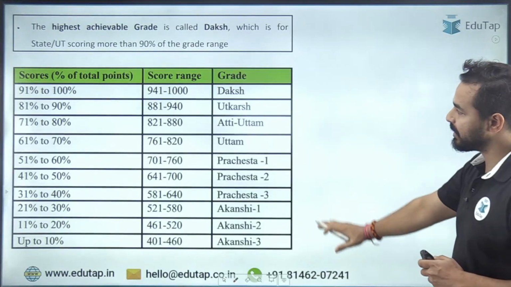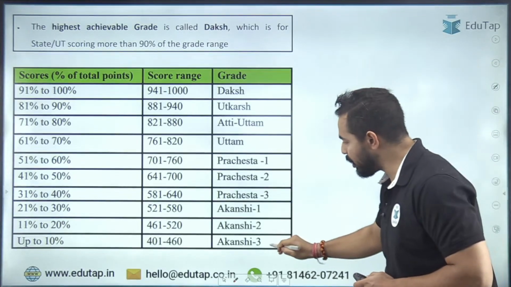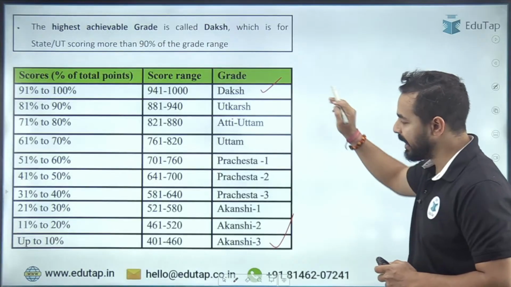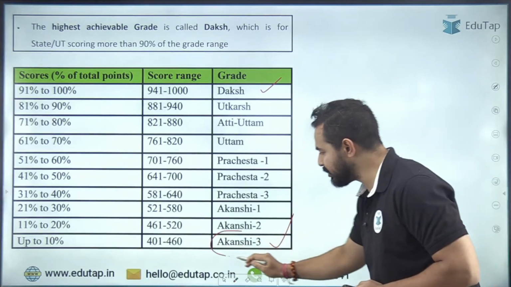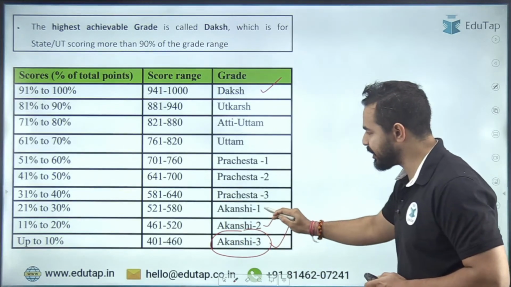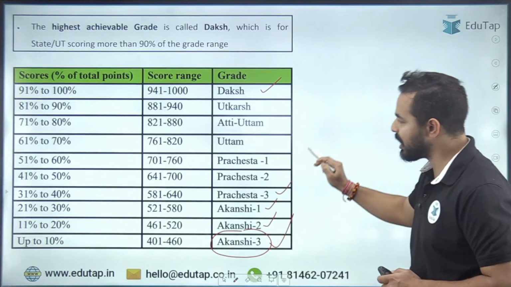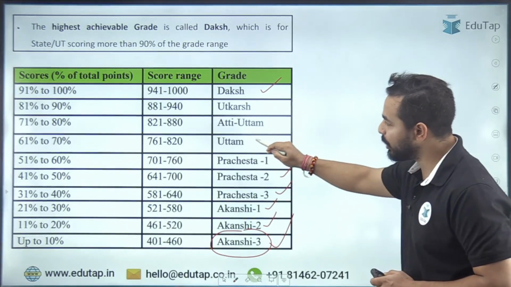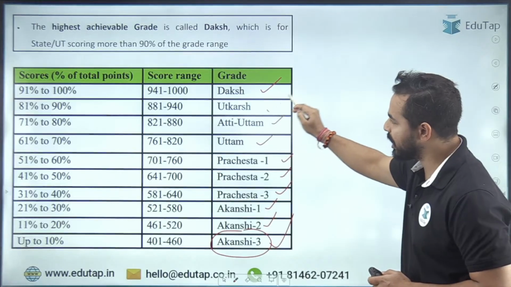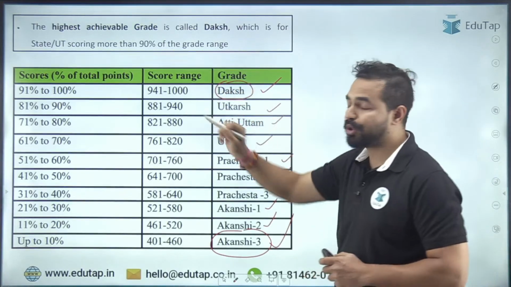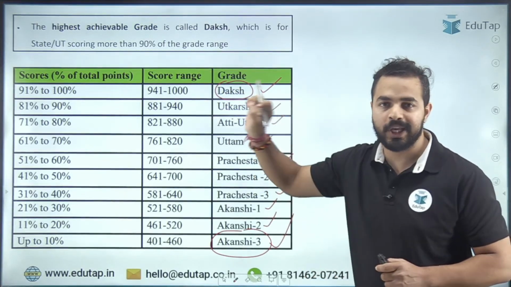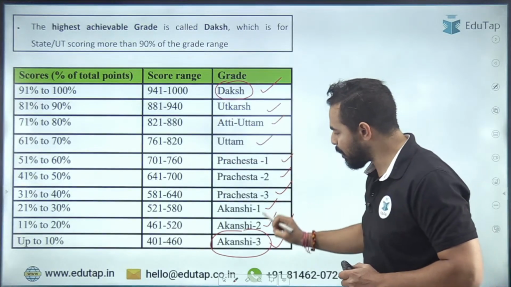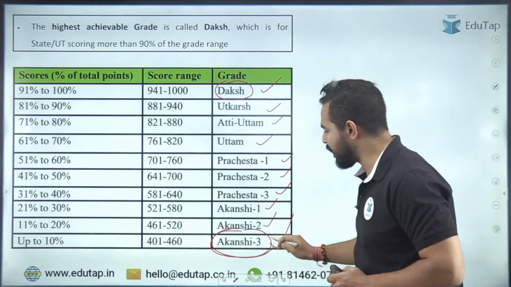So you can see these are the 10 grades starting from the lowest to the highest performer. At the lowest there is Akanshi 3, then Akanshi 2, Akanshi 1, then we have Pracheshta 3, 2 and 1, then Uttam, Ati Uttam, Utkarsh and Daksh. So the top performer will be in the category of Daksh and the worst performer will be in the category of Akanshi 3.